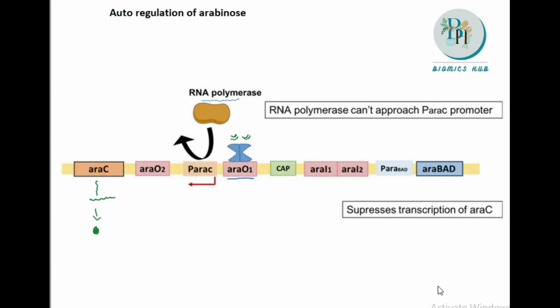So the main thing in case of this arabinose operon system is how this regulator gene, the ARAC gene, is coming and binding in presence of arabinose, in absence of arabinose, or when the concentration of ARAC is more. This is all about this video.